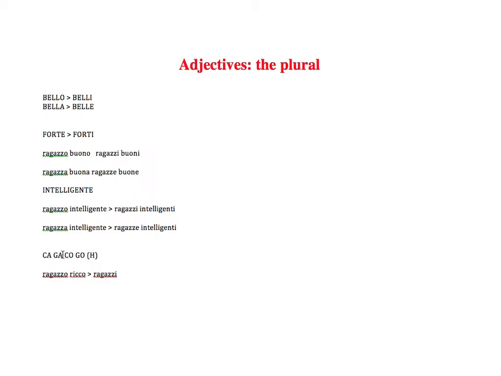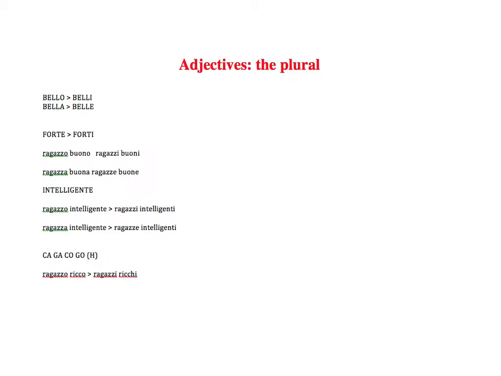So ricco ends in co. I follow the rule, yes, I go from O to I, like in bello, belli, but since ricco ends not just in O but in co, I must add an H in between the C and the I. So it would be ragazzi ricchi.